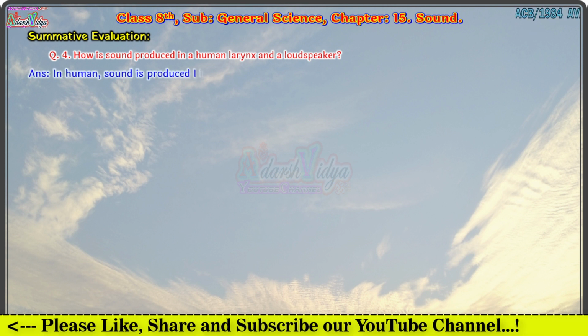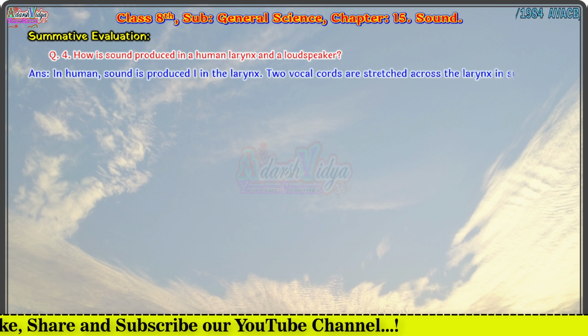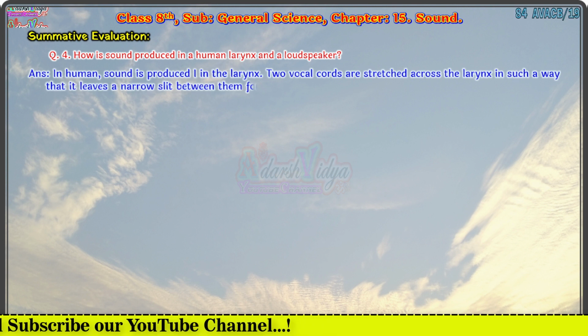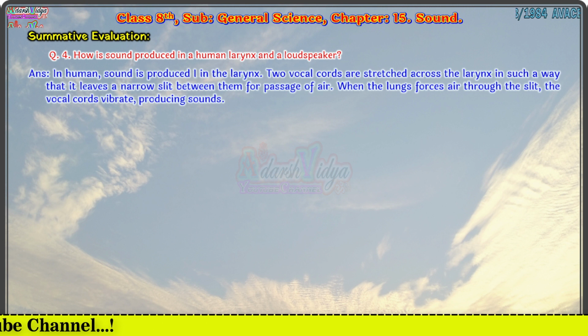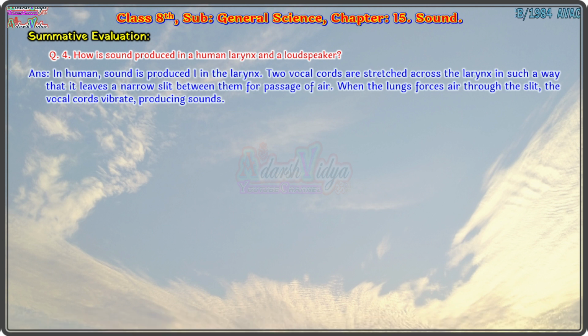Answer is: in human, sound is produced in the larynx. Two vocal cords are stretched across the larynx in such a way that it leaves a narrow slit between them for passage of air. When the lungs force air through the slit, the vocal cords vibrate, producing sounds.